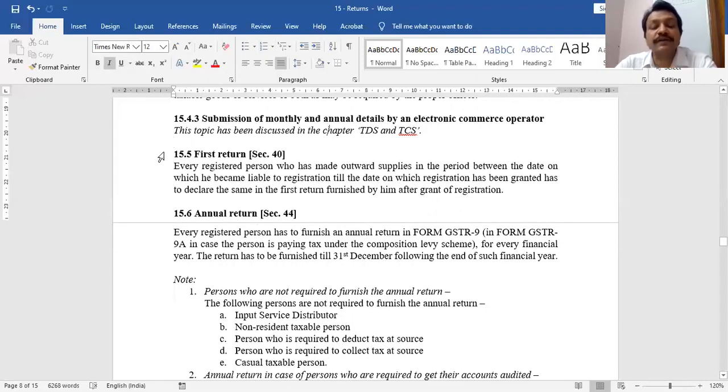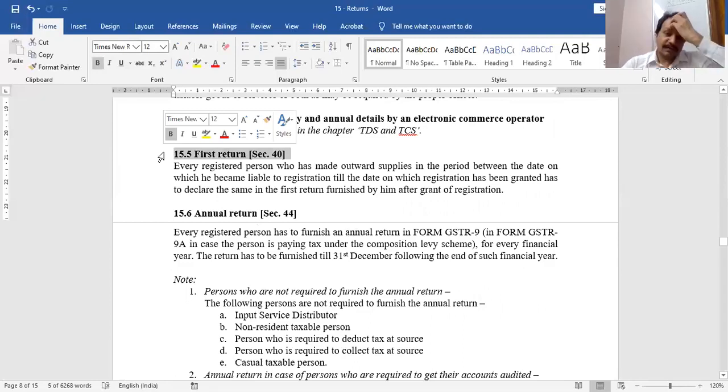Now this is first written, this concept I have not discussed, section 40. If you remember, I told you in the classes, the day my turnover exceeds 20 lakh rupees. Suppose I'm in Delhi and my turnover exceeds 20 lakh rupees today, or maybe on 7th Jan 2020, I should apply for registration within 30 days. It is compulsory.